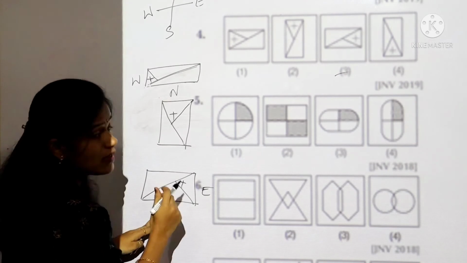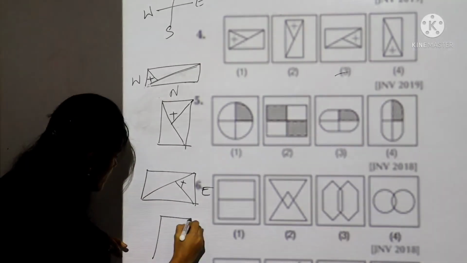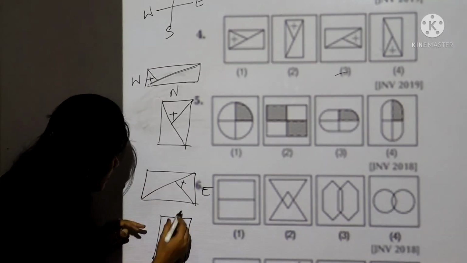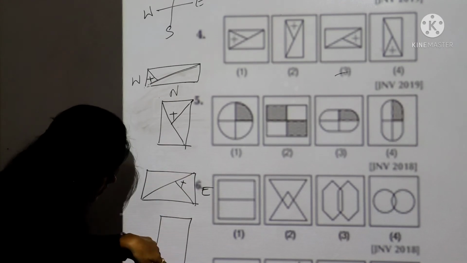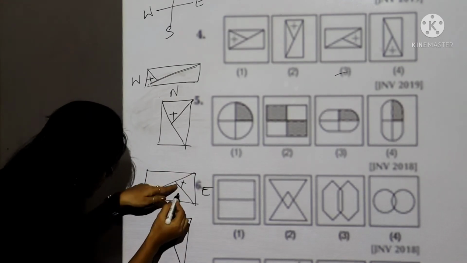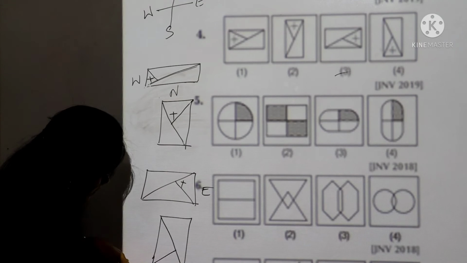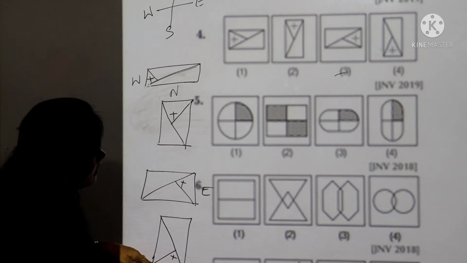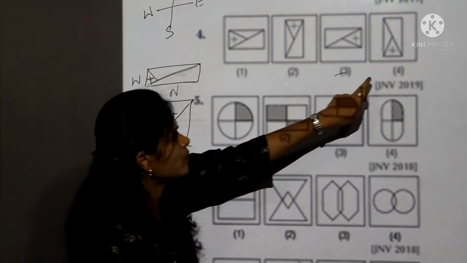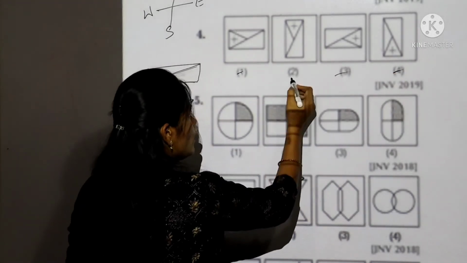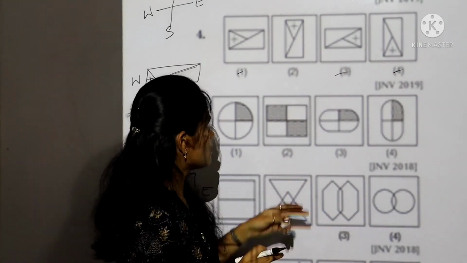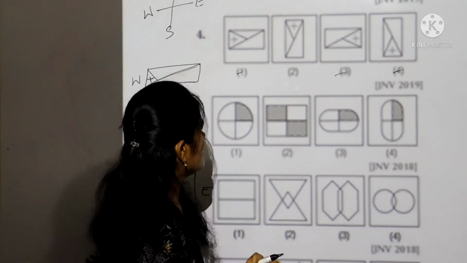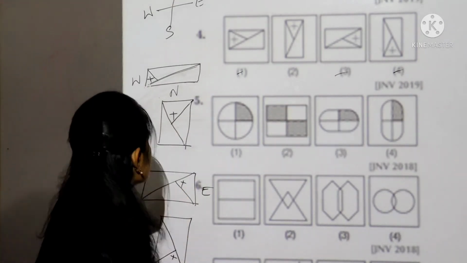Now see towards south. When I rotate this figure towards south, this diagonal will come this side, and this slanting line will come here, and this plus sign is present in fourth figure. See, only second figure is different, so our answer is second one. Let's take fifth question.